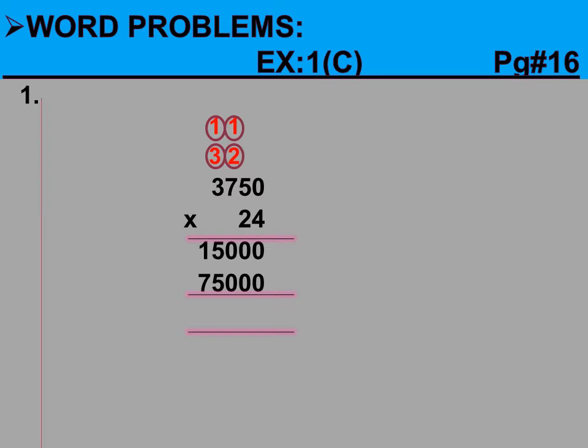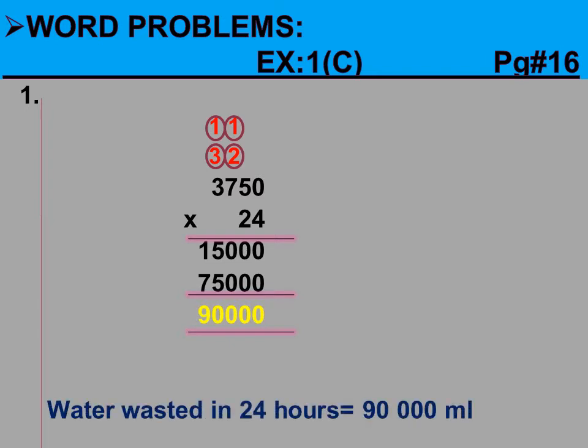That's why we will multiply it with 24. After multiplication, we will get the answer like this. And at the end, we will write the statement with the answer: water wasted in 24 hours is equal to 90,000 milliliter, which is our required answer.